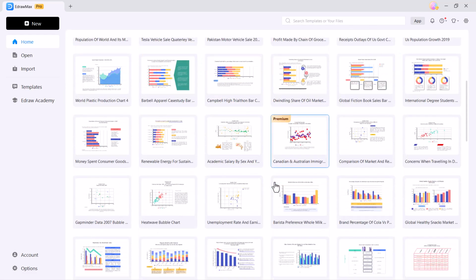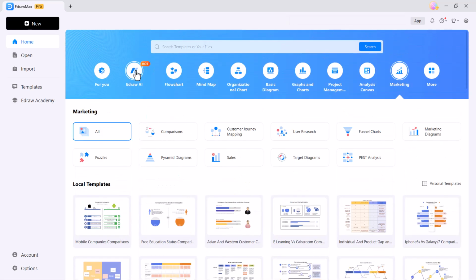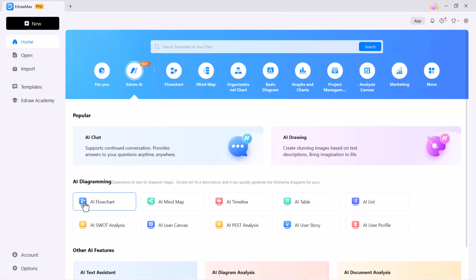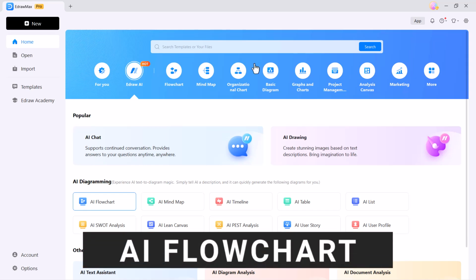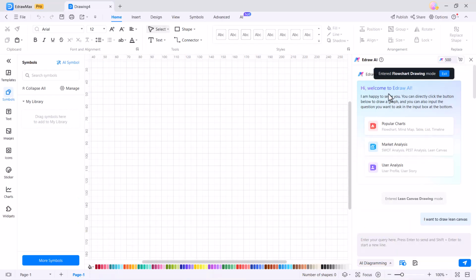If you want to create a flowchart with the help of AI, this is a really cool feature that allows you to create flowcharts instantly. Just ask the AI chat to create a flowchart for you and it will do it for you. You don't need to know anything about flowcharts to use the AI flowchart feature. Just tell the AI what you want in your flowchart and it will do the rest for you. For example, I want to create a flowchart of handling a customer service request.